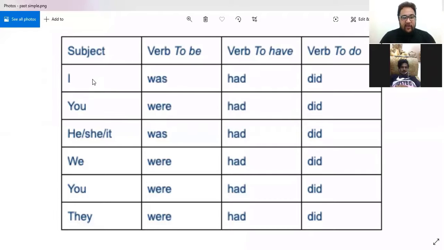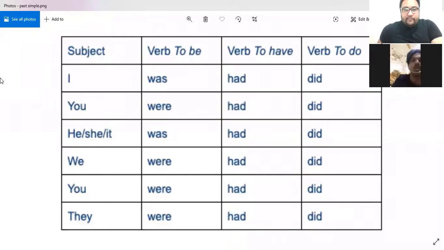So next, you are. Now it became you were. Now he, she, it. Before it was he is, she is, it is. But now we have he was, she was, and it was. Next, we. Before, for the present simple, we use we are. Now we use we were. Simple past. Now, they. Before it was they are. Now, simple past, they were.